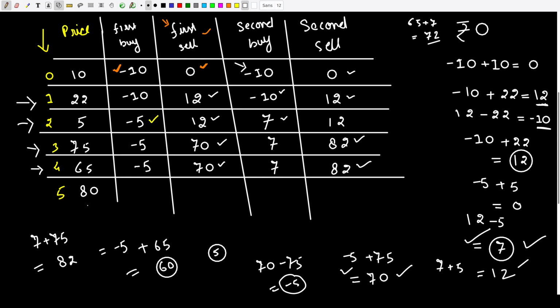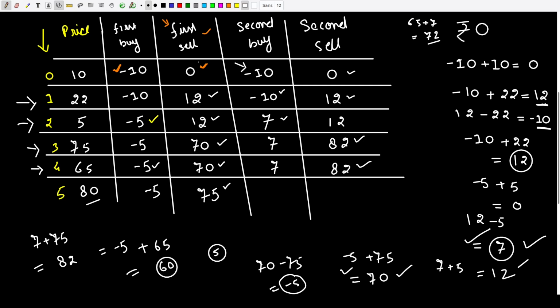Now again, I have an option of buying the stock at 80 rupees, or the option of buying a stock for 5 rupees, so I'm going to choose 5 rupees. Then I will sell the stock for 80 rupees. Right now I am in debt of 5 rupees, and then I'm selling a stock for 80 rupees. So the amount of money I'll be left with is 75. And since 75 is greater than 70, I have updated this entry to 75.